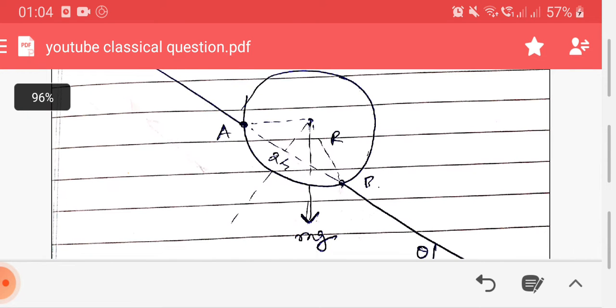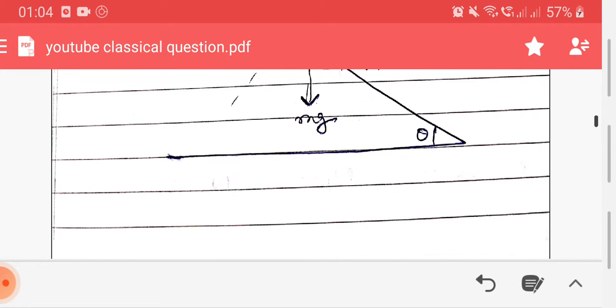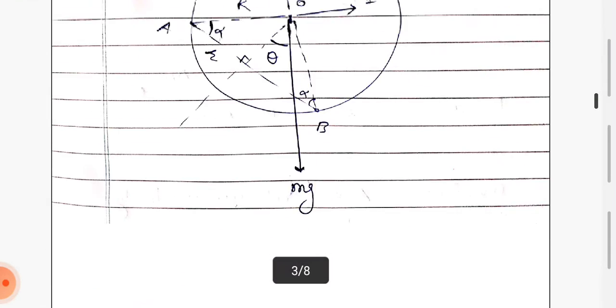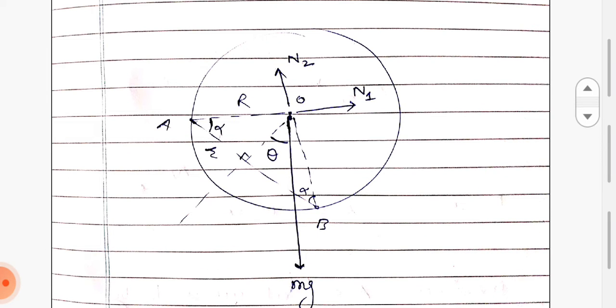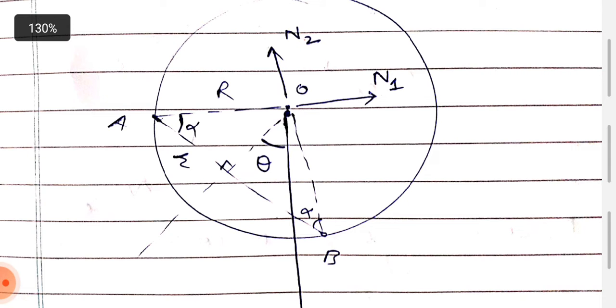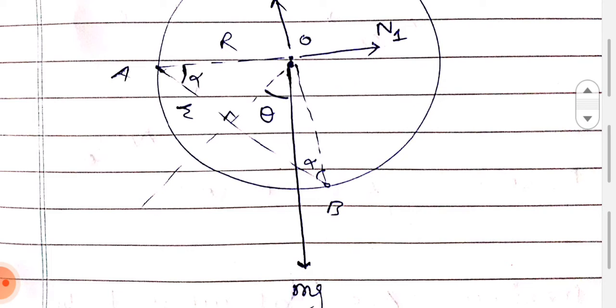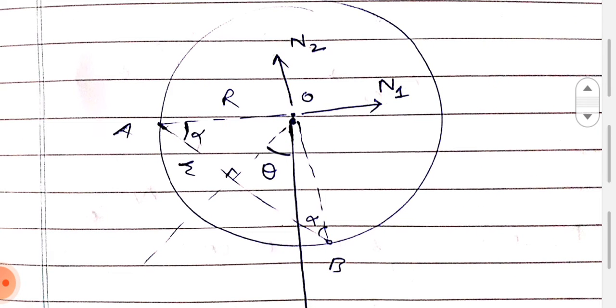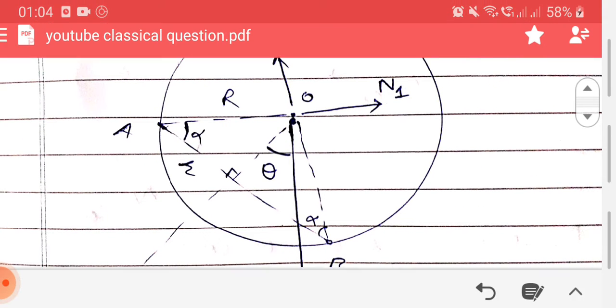So let's start. This is a basic diagram about this question. A and B are the contact points, mg is the weight acting, and then I have drawn all the forces in the free body diagram. From point A, normal reaction N1 appears, and from point B, normal reaction N2 appears. Now the basic tool about the angles theta and alpha: you might have read in your secondary classes that a perpendicular from the center bisects a chord.